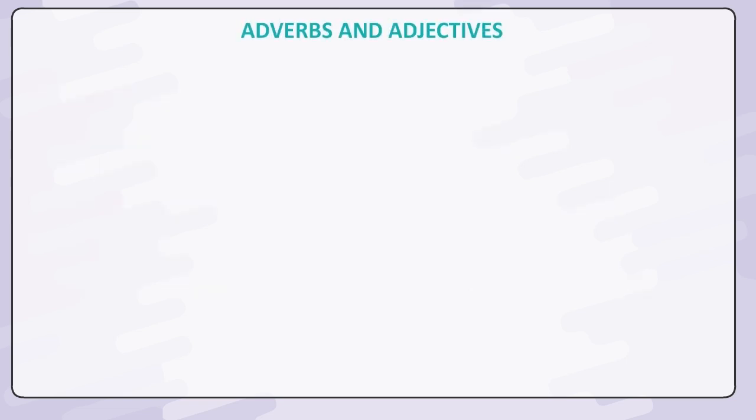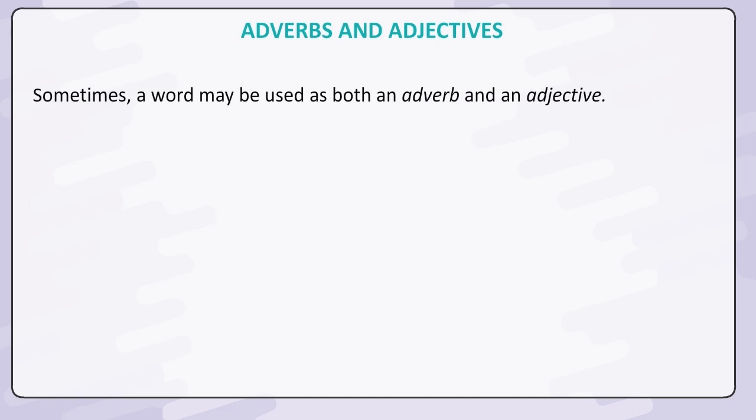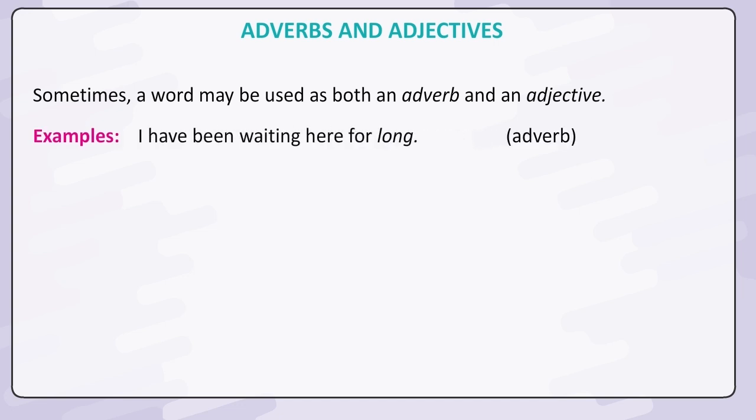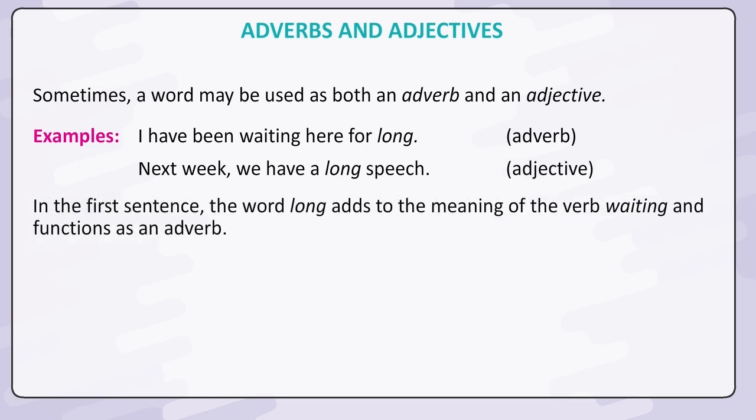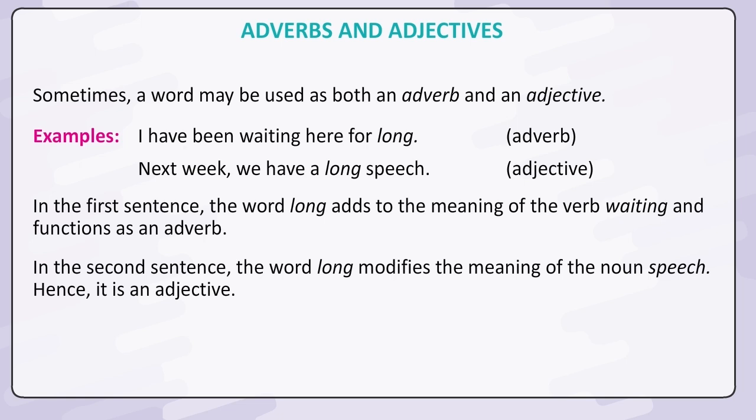Adverbs and adjectives. Sometimes a word may be used as both an adverb and an adjective. Examples: I have been waiting here for long. Adverb. We have a long speech. Adjective. In the first sentence, the word long adds to the meaning of the verb waiting and functions as an adverb. In the second sentence, the word long modifies the meaning of the noun speech. Hence, it is an adjective.